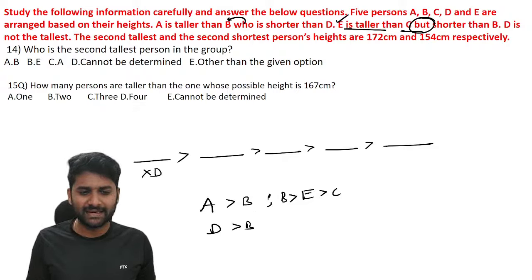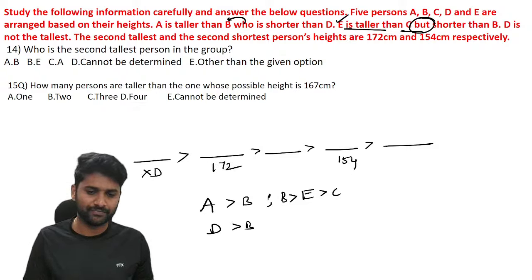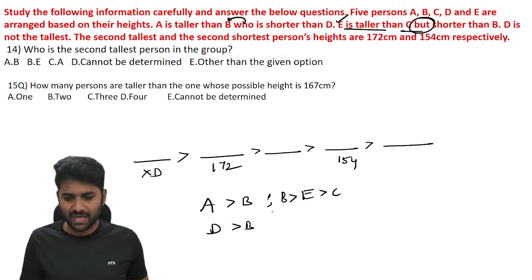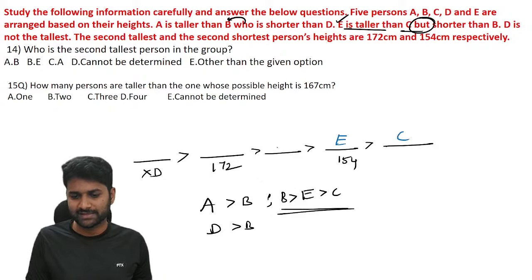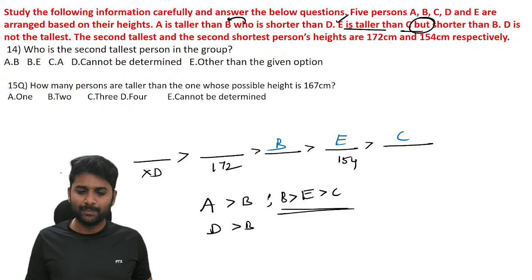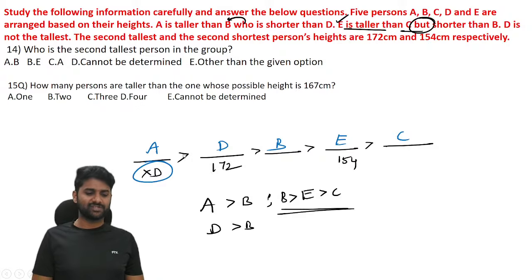And the second tallest is 172 and the shortest person is 154. We are done with the data. Try to arrange. As you know, after B, definitely there are two persons in the given information. So definitely the last two persons are E, C, and this is B. And before B, we have two persons, either A or D and A or D. We note down the clear information: you cannot place A in the first position. Definitely this is A and this is D. We are done with the arrangement.